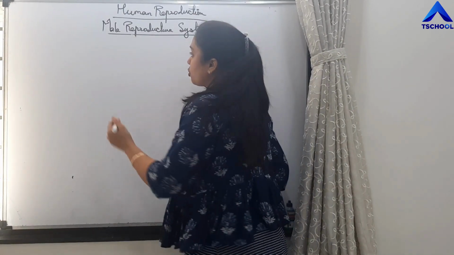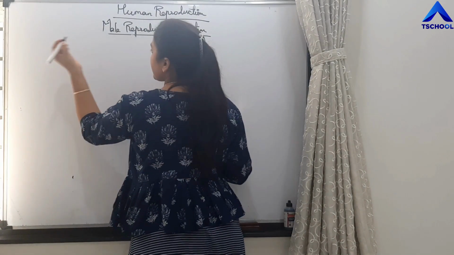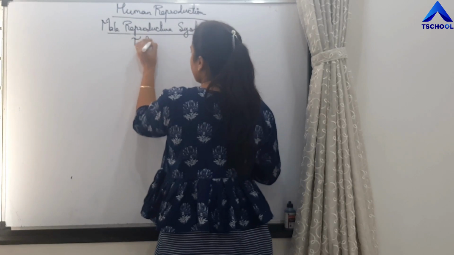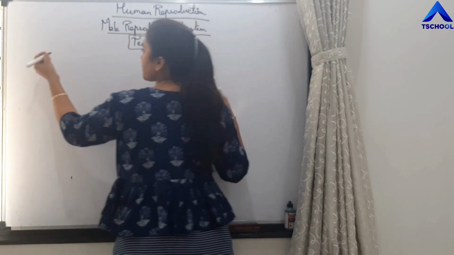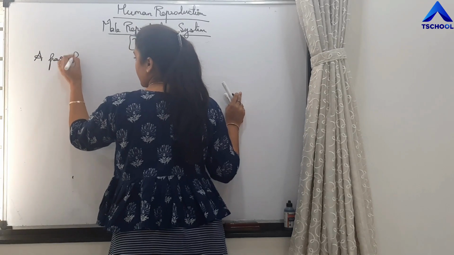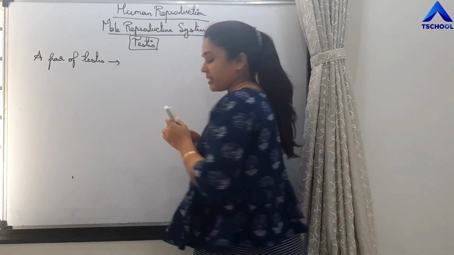Okay, so where are testes present? First we will start with testis, a pair of testes. What are these testes?